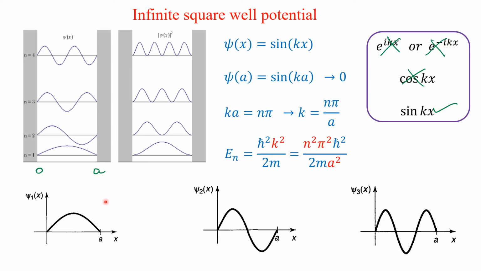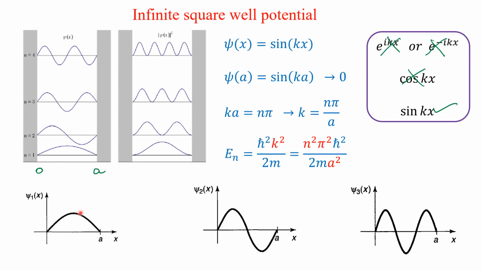One more important point is that at the boundary the wave function has to vanish. So naturally it will be 0 here and here, from 0 to a, it is 0 at the boundary. So it cannot be in between.